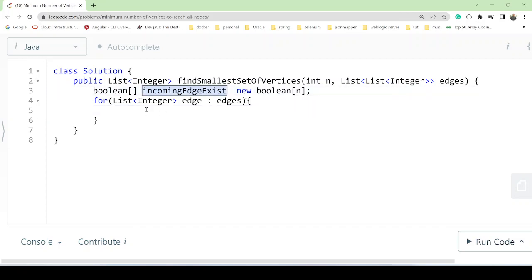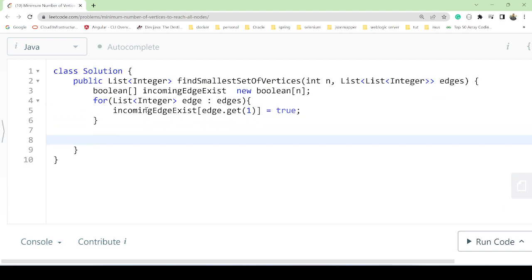Here we'll store the element, and the element will be of integer type. To get the integer type, from edge we will call the get method, because this is a list. From the list we'll get 0 and 1. So we'll check each edge, whether the element is there or not. If the element is there, we'll mark it as true, which means there is an edge.